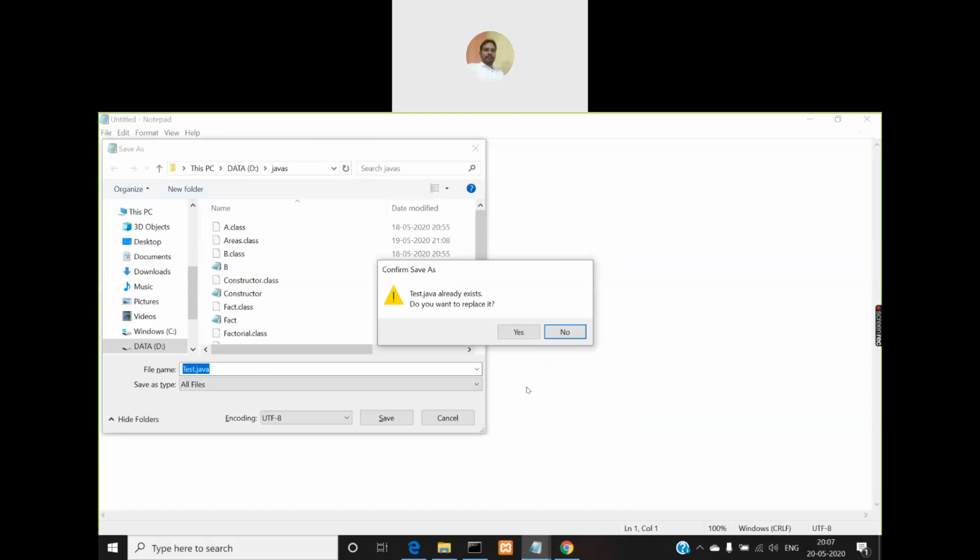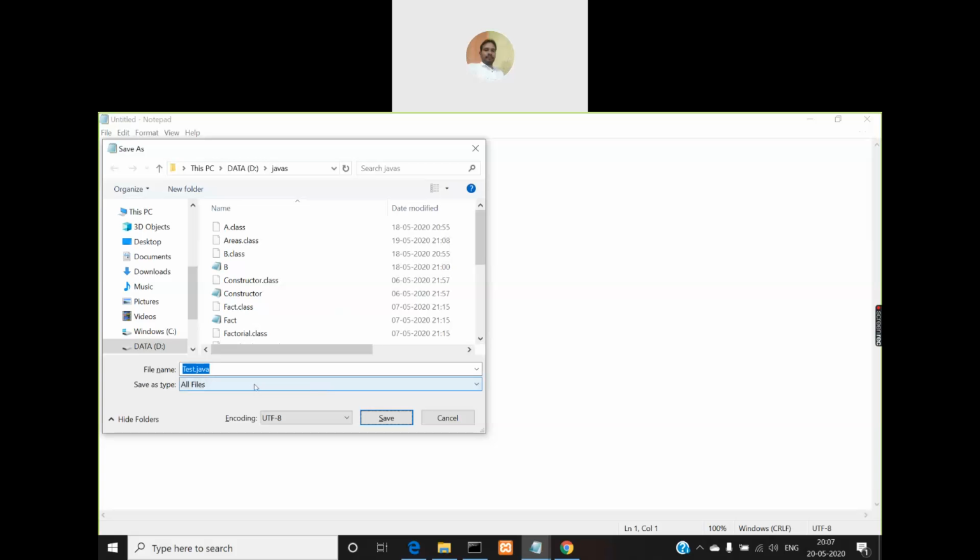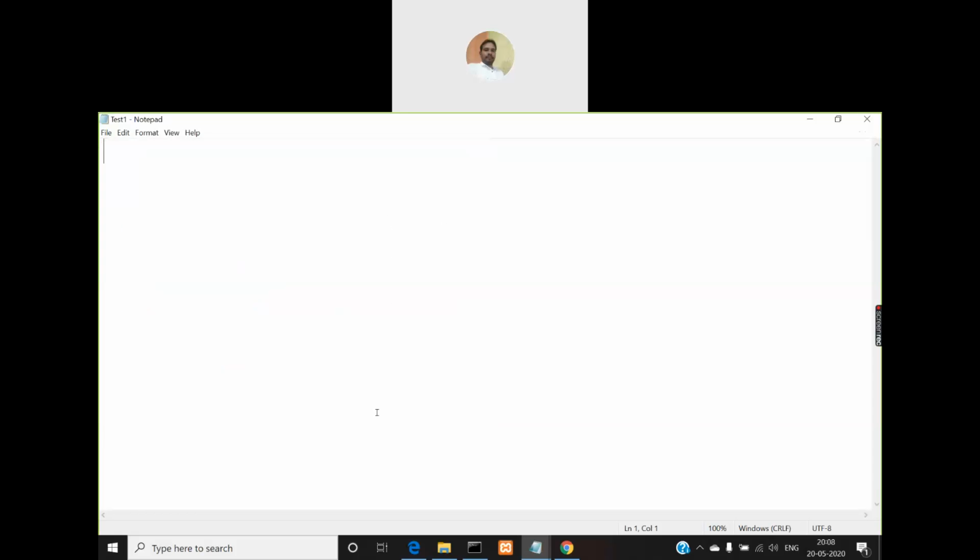But if I click on no, what will happen? It means that I need to give a different name for it. Instead of test.java, I have to give something else. Say I'll give test1.java. Now if I click save, directly it will be saved.